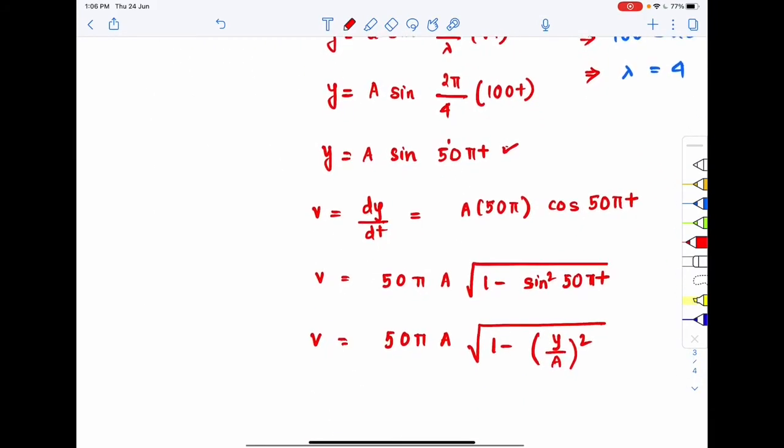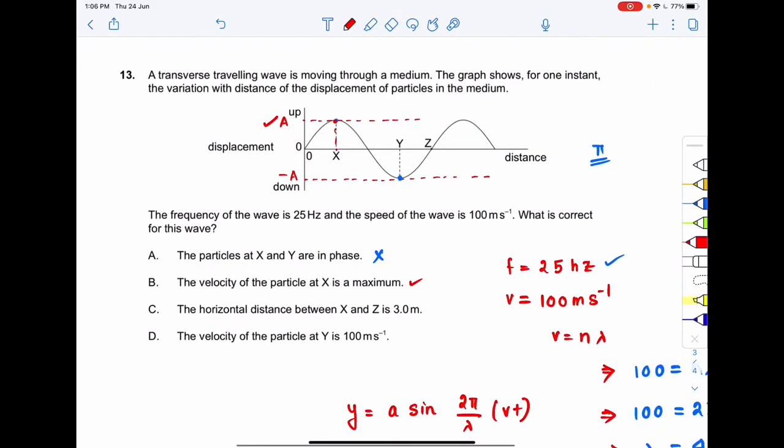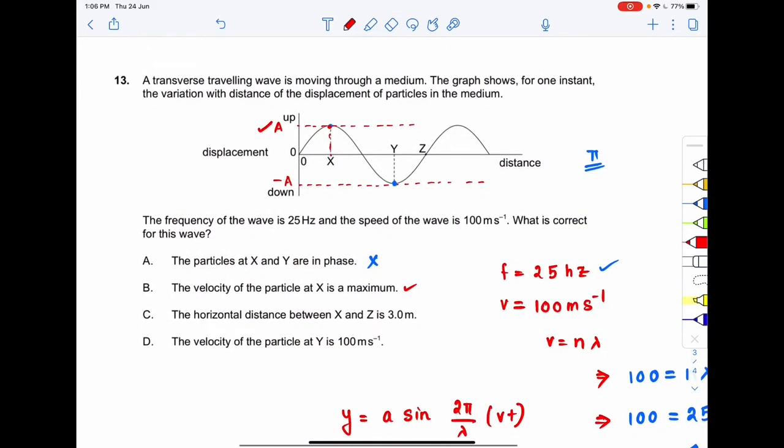If I substitute over here, velocity will be equal to 50 pi A root of 1 minus (A by A) whole square. If you solve this, it comes out to be 0. So the statement that the velocity of the particle at x is maximum is wrong. The velocity of the particle at x is 0.